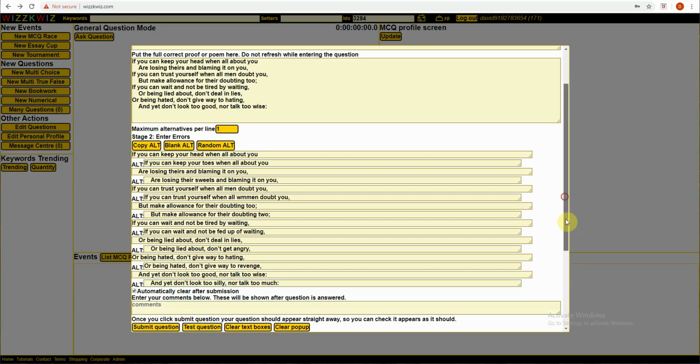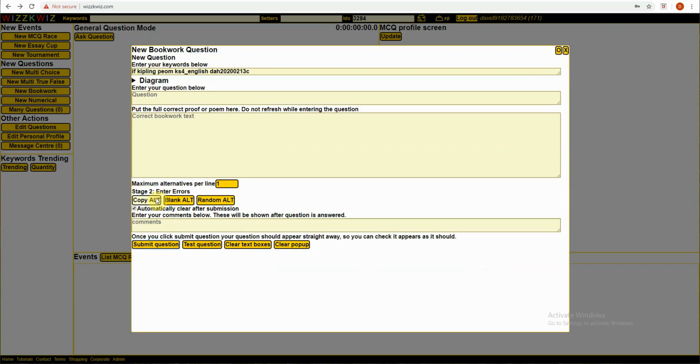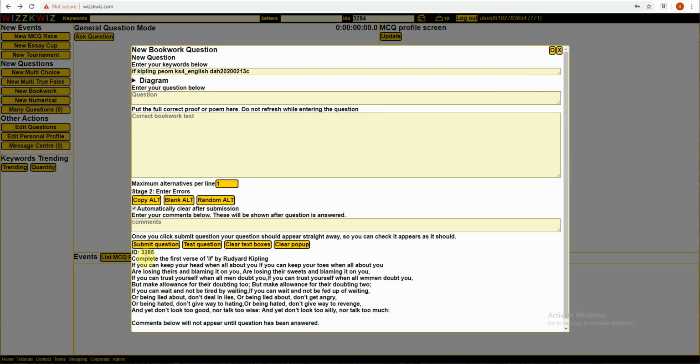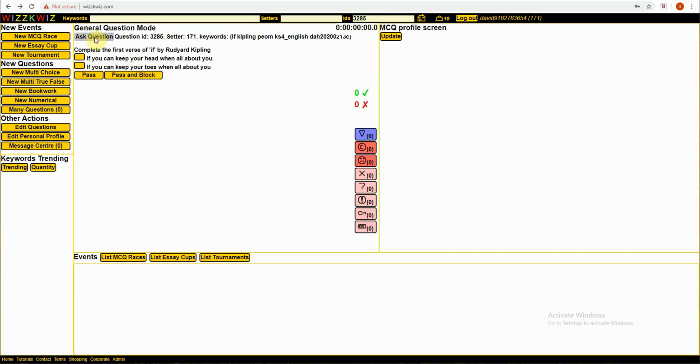So let's test that. Does that all look like it's working? Yep, that all looks fine. So submit question. ID 3285. Let's close the window and put 3285 in there. I could put in the tag 2020-0213C if I want to, but I can just put that in. I will get the question I've just entered.